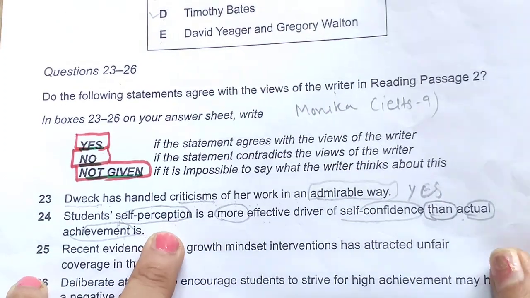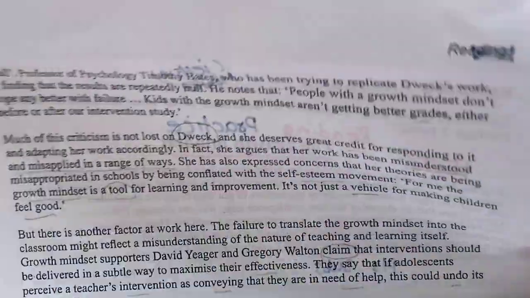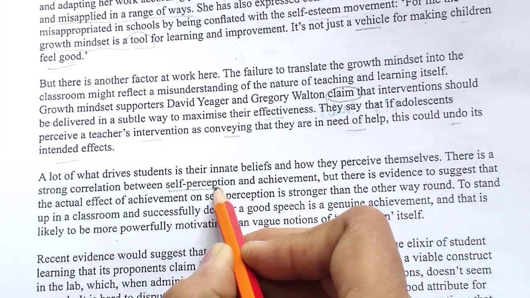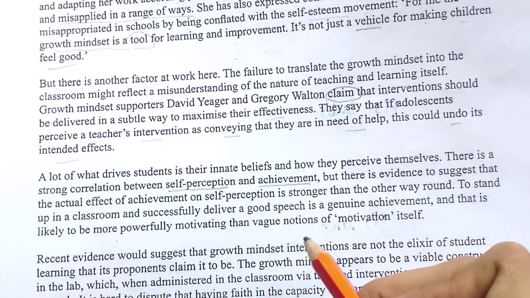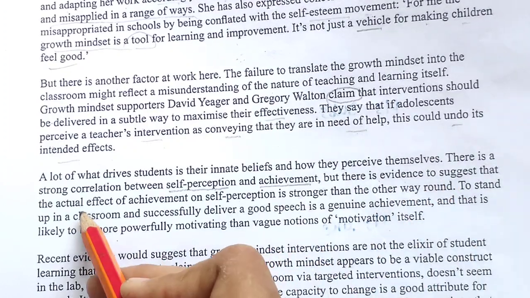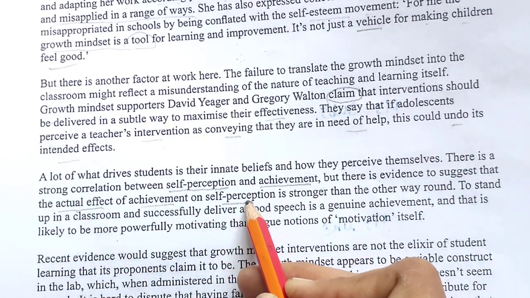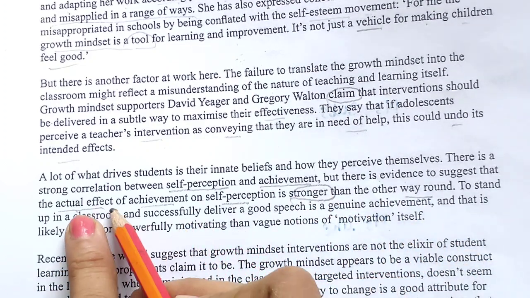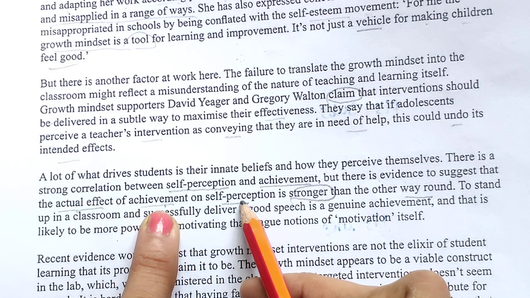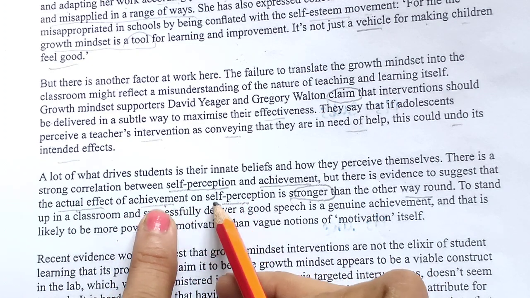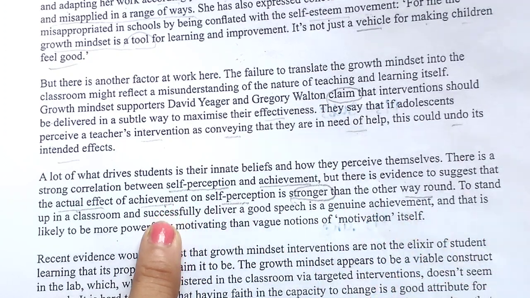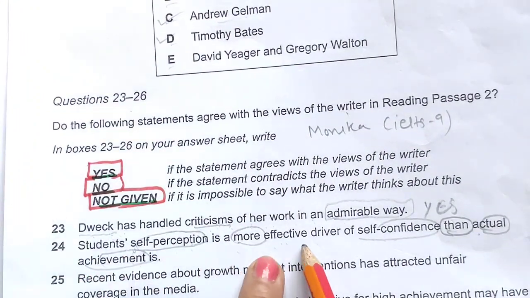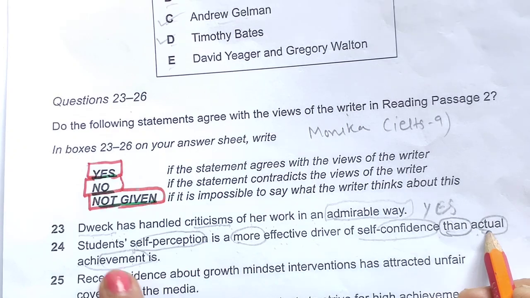Okay, so self perception, let's go to the location. Let's read this paragraph here. Self perception I can see here, achievement I can see here, and there is evidence to suggest that actual effect of achievement on self perception is stronger than the other way around. Now here they are matching achievement and self perception, and it is stronger than any other way. But the statement is saying students' self perception is a more effective driver of self confidence than actual achievement.